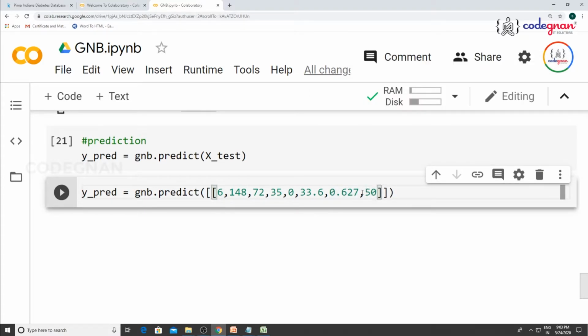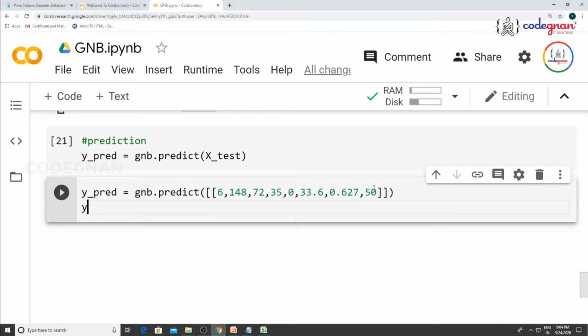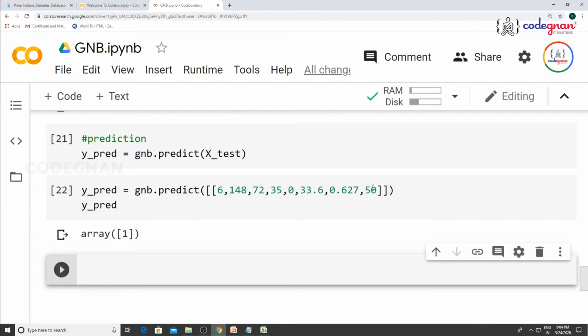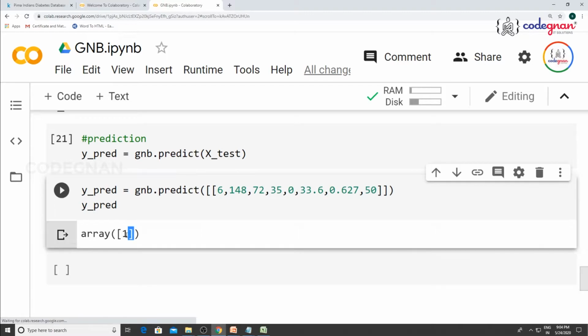Some diabetes pedigree function, and finally, if you want to see the output, you should call the variable for sure. Let us see, based on these input values, whether our model is telling whether the particular person is having diabetes or not. Let me execute it. So you are getting the value as array of 1 because it stores in the format of arrays. That is the reason it gave you 1. That means the particular person is having diabetes. Right? So that's how you can clearly relate it.